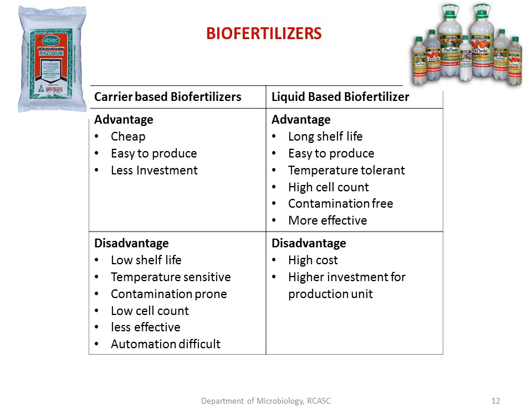Whereas here, from the fermenter, you just pack into bottles and dispatch. So the chances of contamination in liquid biofertilizers are very less, and they are more effective and the cell count is high. Whereas in carrier base, the cell count decreases as the time since manufacturing increases, and when it comes to the date of expiry, the cell count decreases. Whereas here the cell count is high.